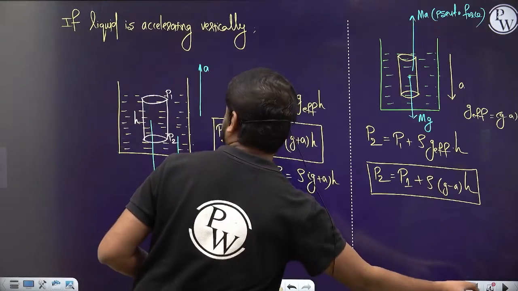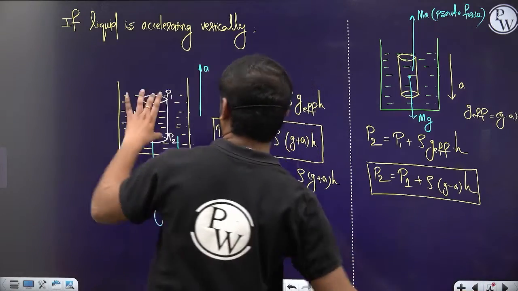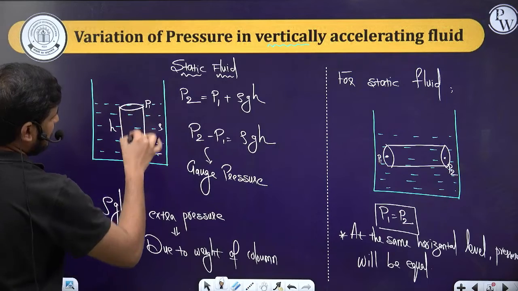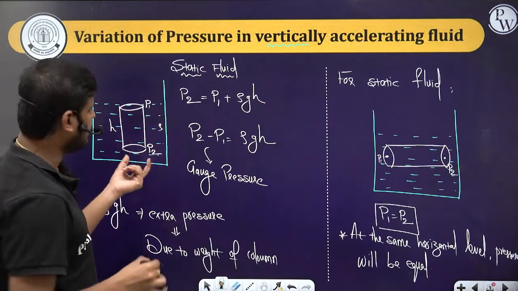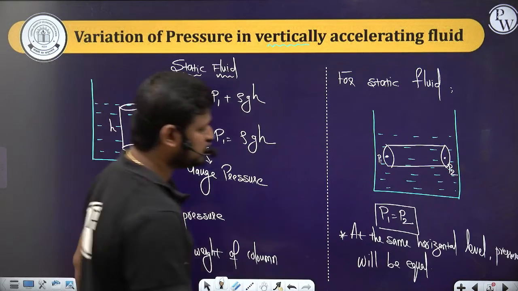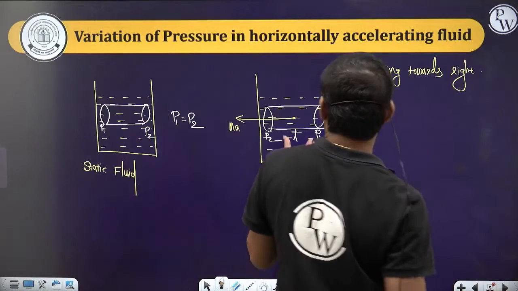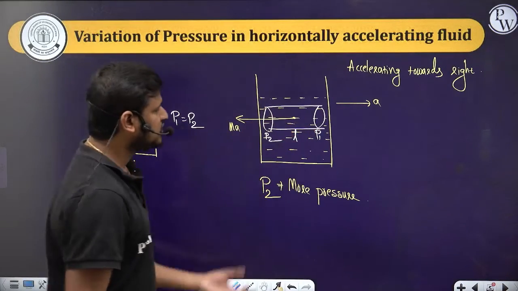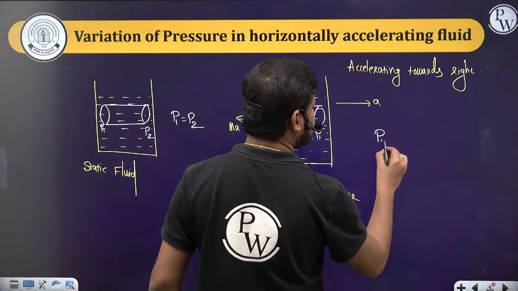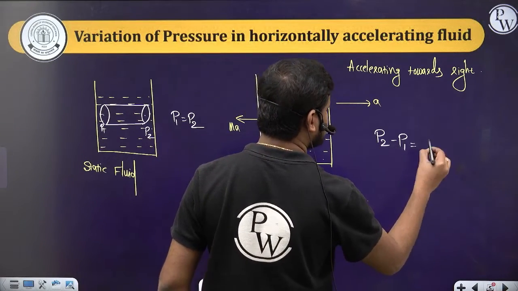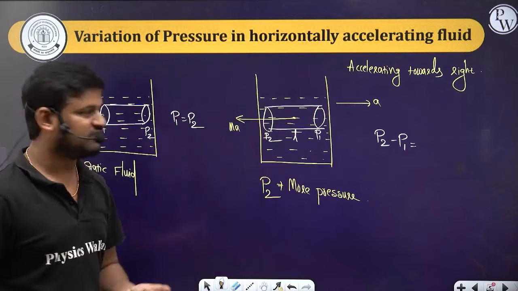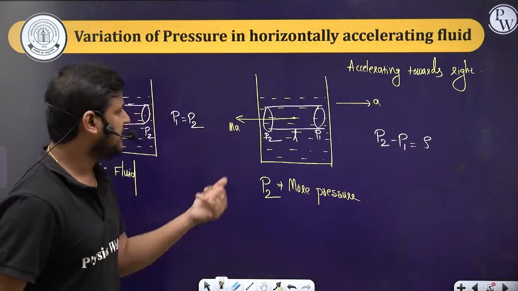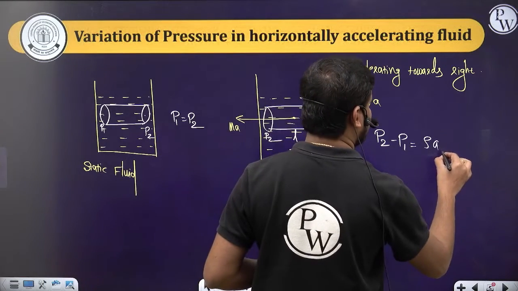Where in this case, where is that? So this one, P2 minus P1 is equals to rho GH, right? So if this height is H. Now in this particular case, it is the same one, flipped horizontally. So here I can write P2 minus P1 is equals to, let the density of the liquid be rho, into A L.